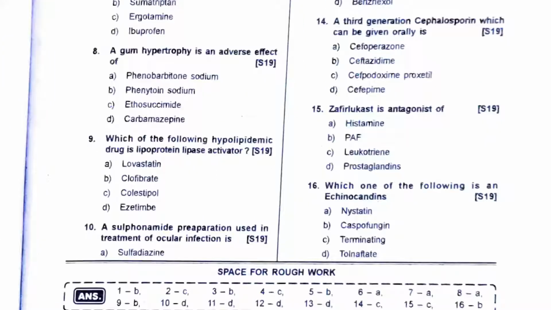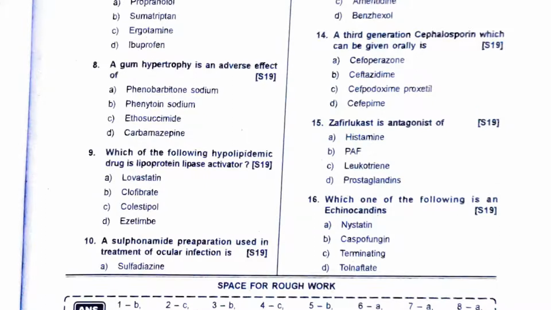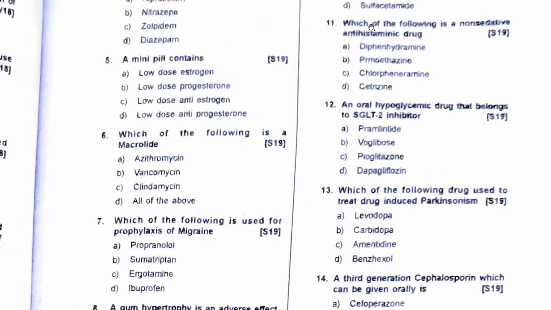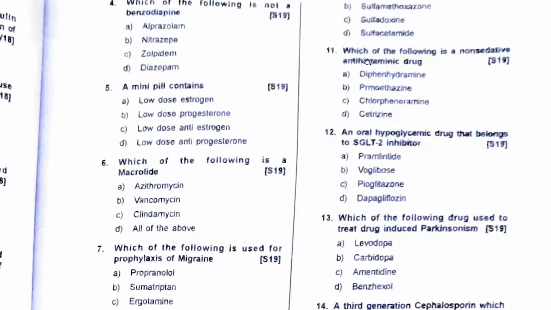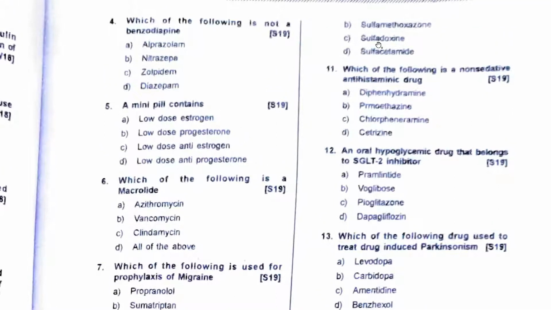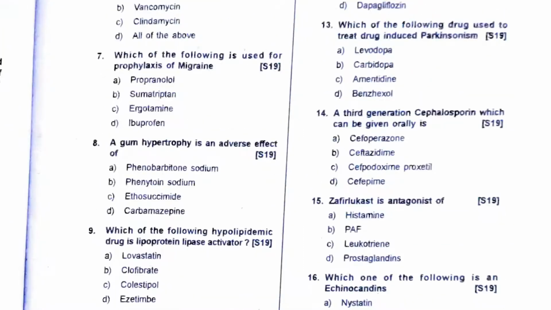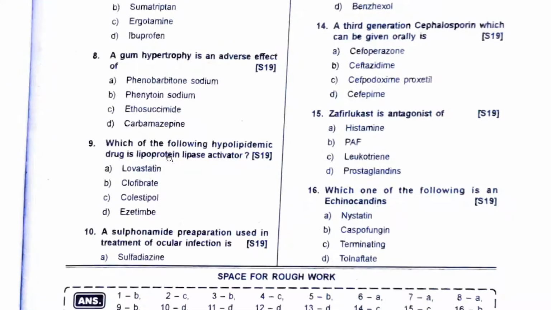Next question is the sulfonamide preparation used in treatment of ocular infection. Now, for ocular infection, remember this option. Yes, you will use sulfacetamide. Sulfamethoxazole, no. Sulfadoxine, no. You will use sulfacetamide for gonococcal conjunctivitis, right? Sulfacetamide eye drops.